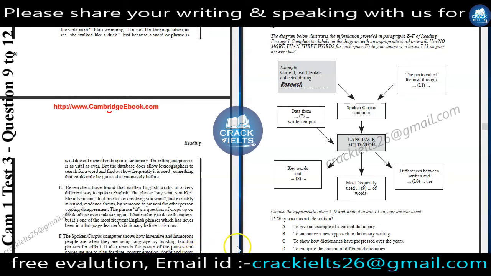Now question number 12. Choose the appropriate letter A to D and write in box 12 on your answer sheet. Why was the article written? To give examples of current dictionaries? No. To announce a new approach to dictionary writing? In all these paragraphs, the writer is talking most of the time about a new approach to the writing of dictionaries. And by our understanding, we will definitely write B for question number 12.